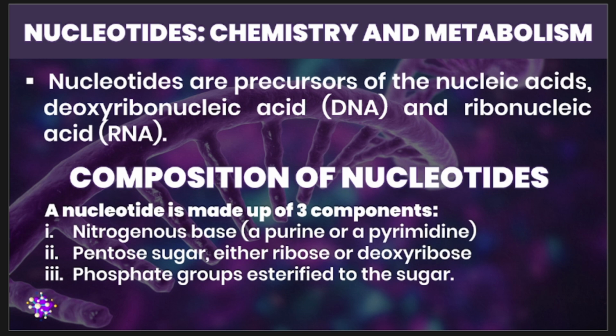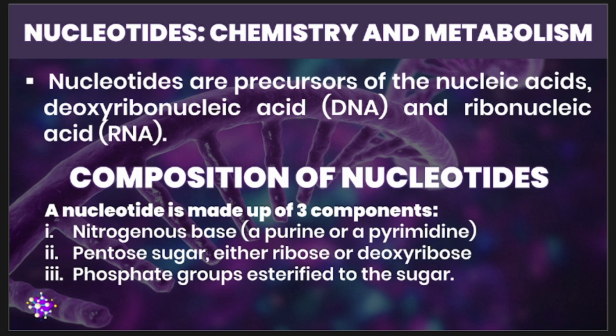Next up, we're going to discuss the composition of your nucleotides. Your nucleotides have three characteristic components. One is your nitrogenous base, or sometimes we call it your nitrogen containing base, in which we have two types of bases. We have your purine, which is more complex, and your pyrimidine, which is simpler as compared to the structure of your purine ring or purine base. We will further discuss such comparisons later.